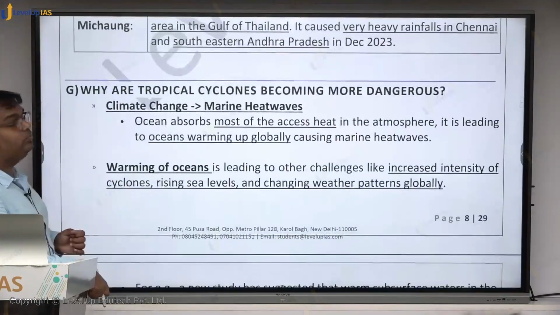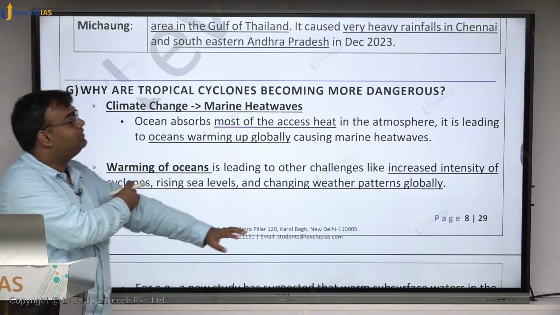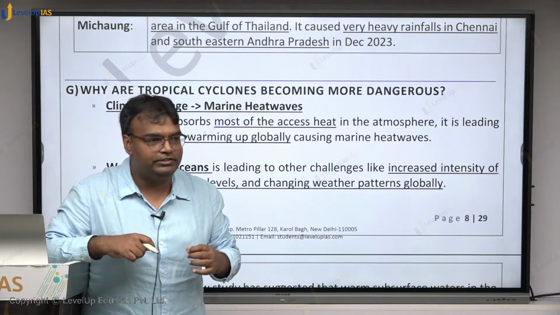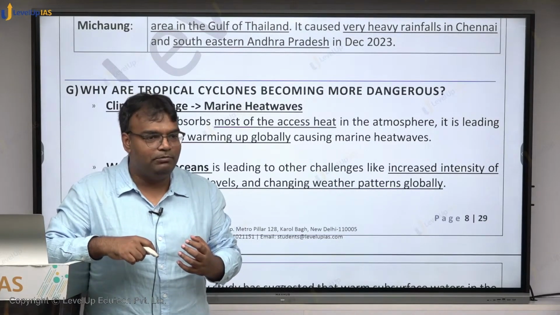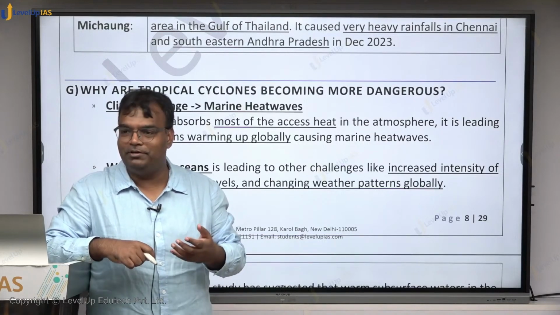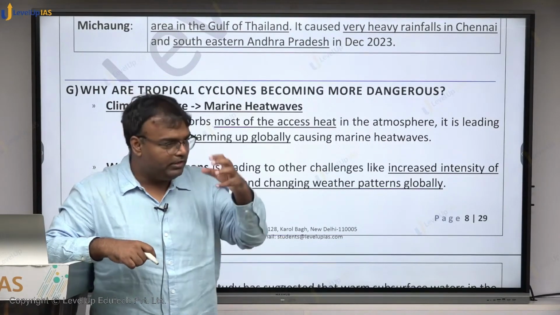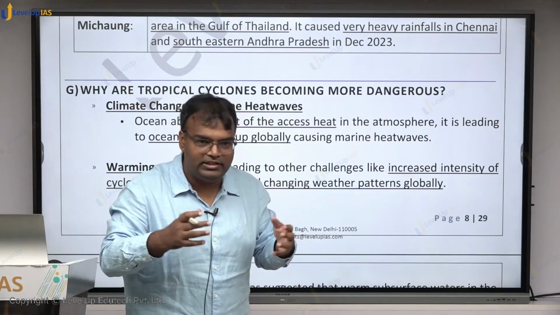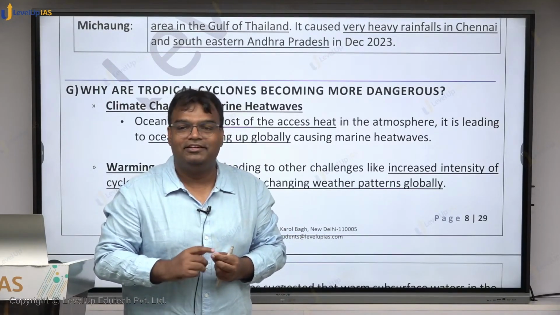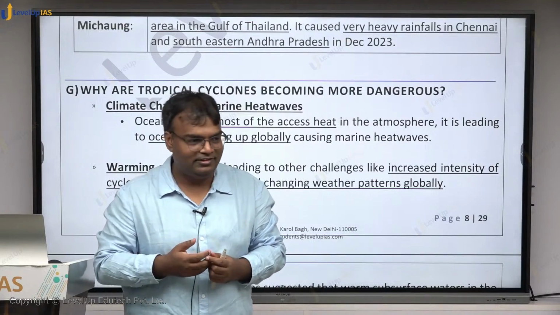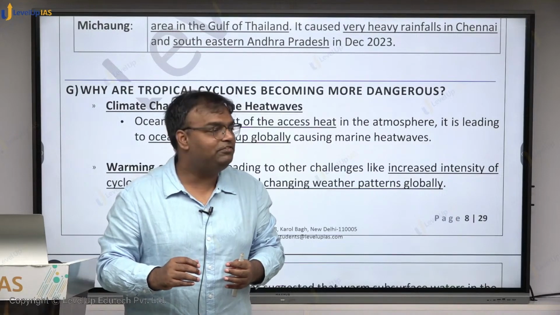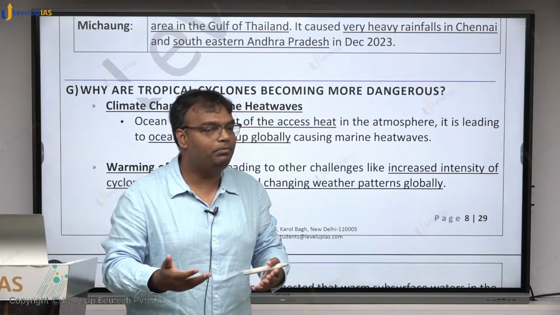Why are tropical cyclones becoming more dangerous? देखो, tropical cyclones will become more dangerous, more energetic if they are able to get more source of energy. उनका source of energy क्या था? Water vapor. Water vapor condense होके जो heat release कर रहा है, energy release कर रहा है, that is the source of energy, and they'll receive more water vapor if sea surface temperature is higher. Sea surface temperature will be higher if there is more global warming.